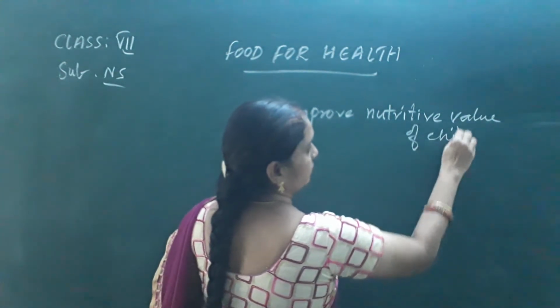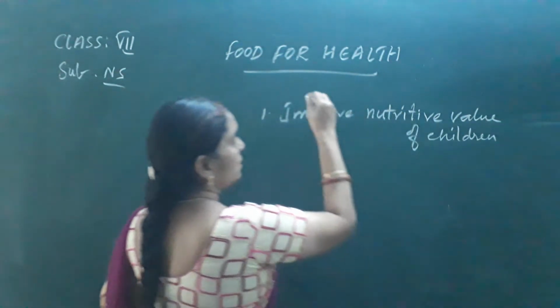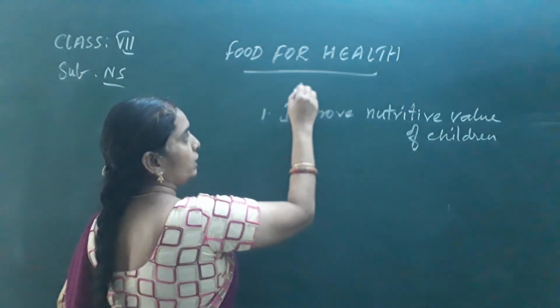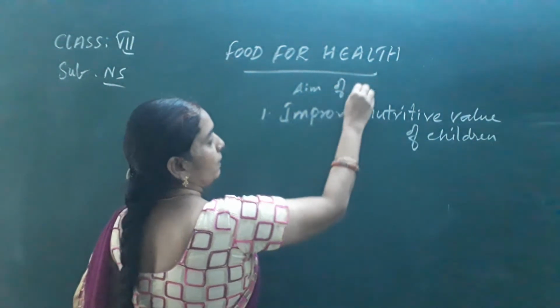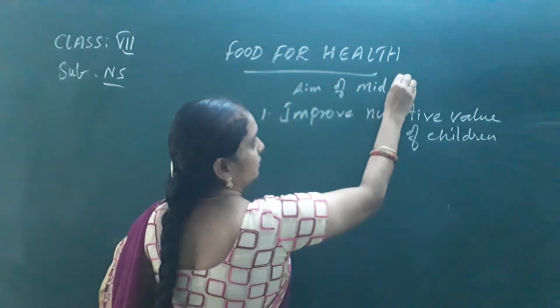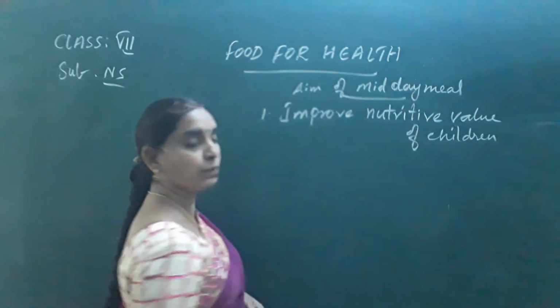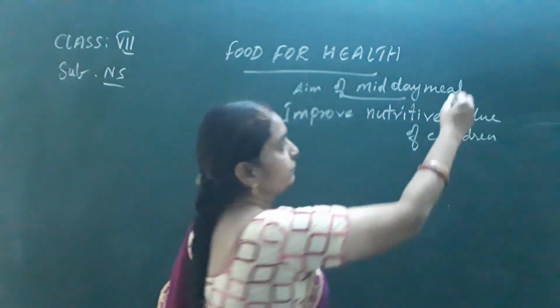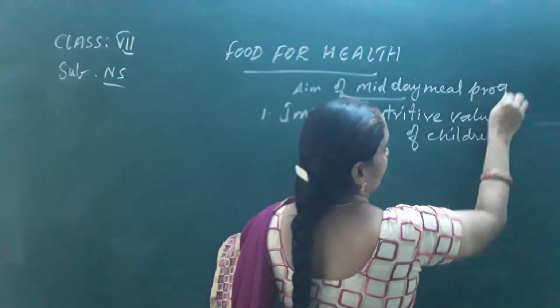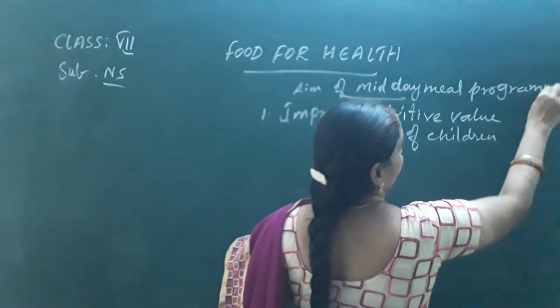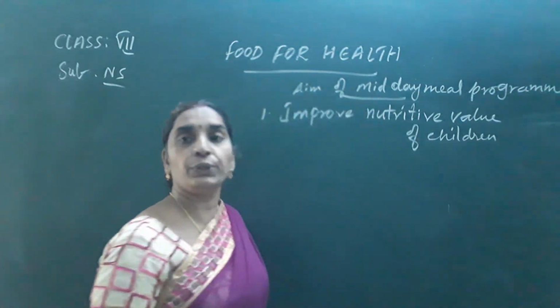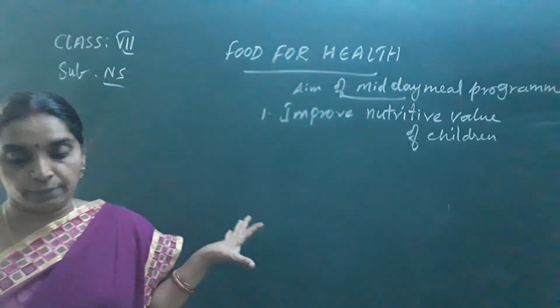This is the main objective or aim of the midday meal program for children: to improve the nutritive value of the children.